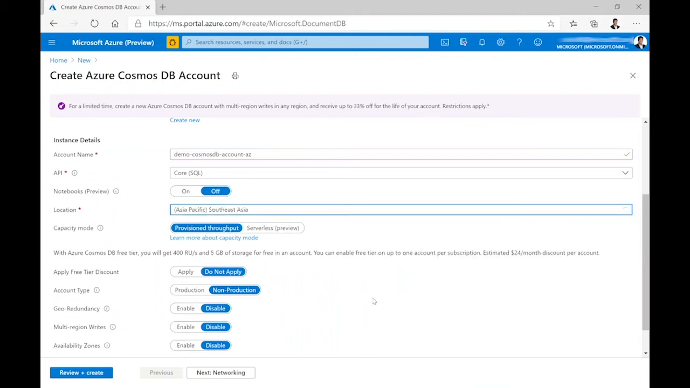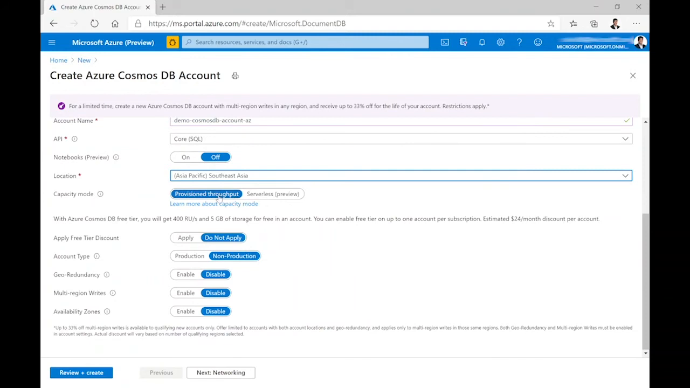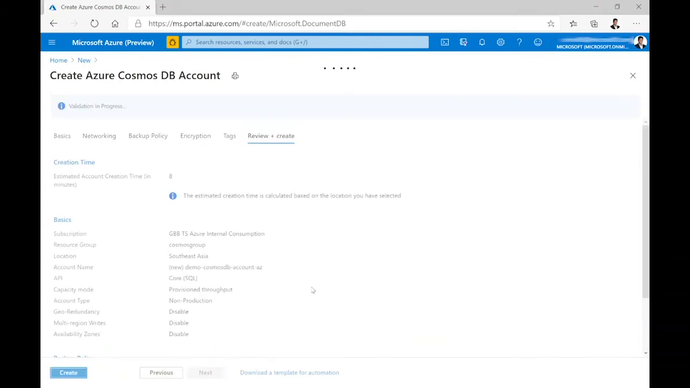Okay, I'm choosing Southeast Asia, and the provisioned throughput. And so these are the free tier discount. You can have more information when I share how you can try Cosmos DB. And you can choose whether it's a production workload or a non-production workload, and geo redundancy. So if you enable it, you can see the different regions you can choose, and multi-region writes, whether you want your workload to be written in multiple regions, and availability zone, whether you enable or disable it here, and you can just review and create.